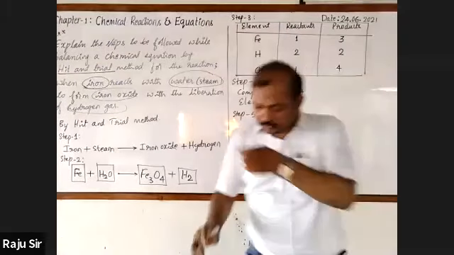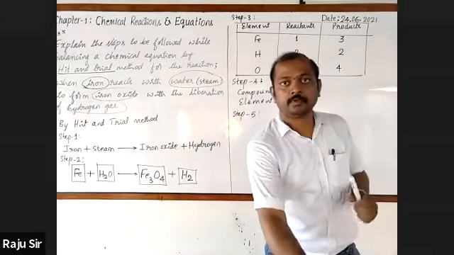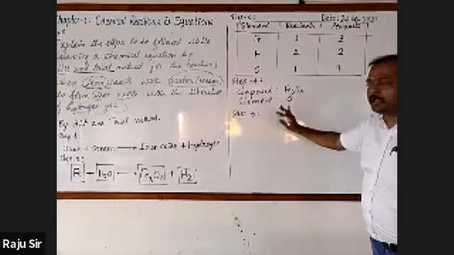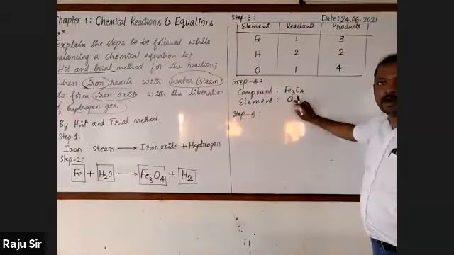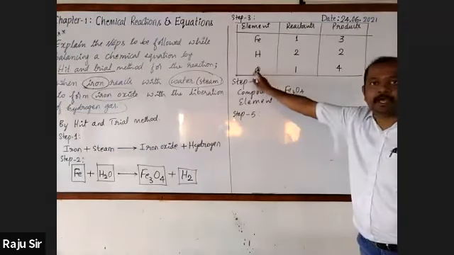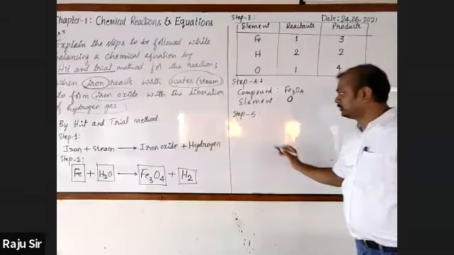Next. Step 5. In the fifth step, here we have already selected the element having the maximum number of atoms, that is oxygen. It should be balanced. Now we have to balance this.